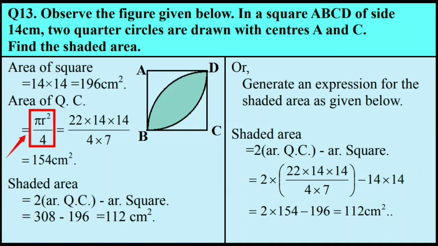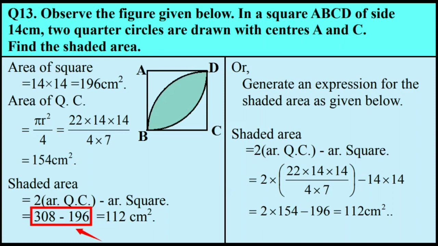Hence the expression is 22 multiplied by 14 multiplied by 14 whole divided by 4 multiplied by 7, where r is the radius of the circle and that is equal to the side of the square 14 centimeter, and pi is 22/7. After simplifying the expression, it results in 154 centimeter square, and that is the area of 1/4 circle.